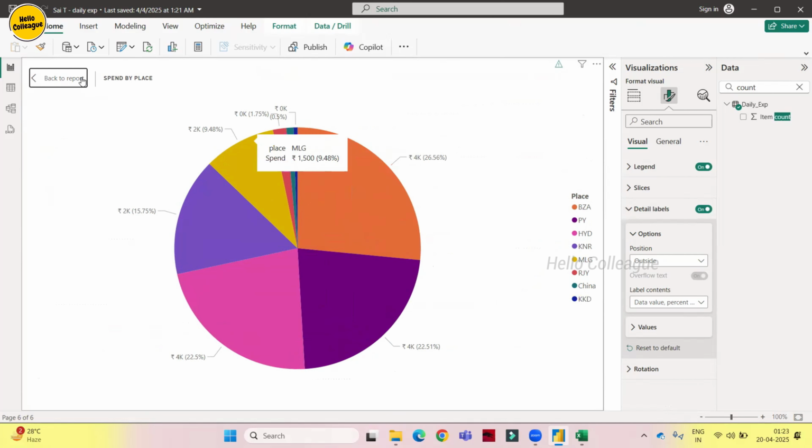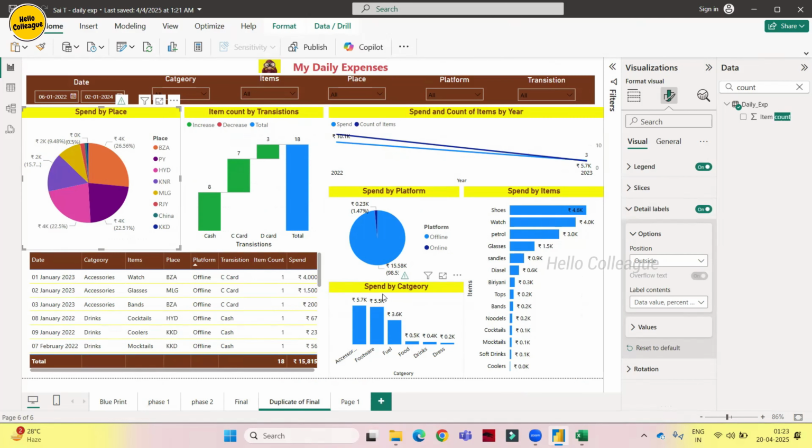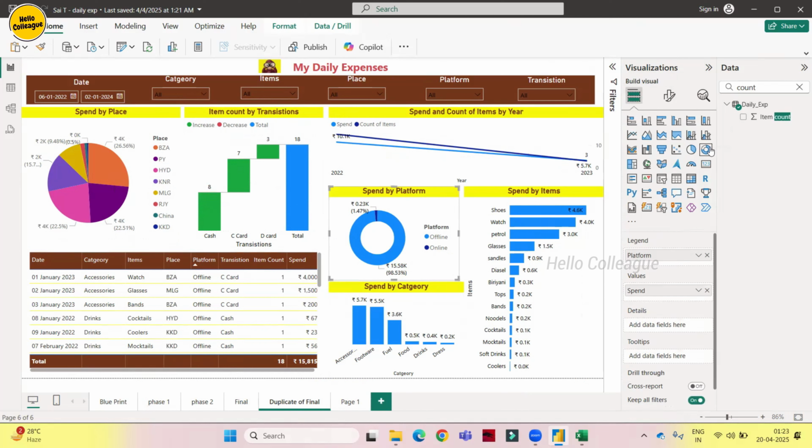Yeah, this is nice, guys. Okay, fine. One more thing, we are using two visuals. These are the same visuals, right? So I'll just make it the donut chart. Yeah, see, this is the donut. Now we can keep it.